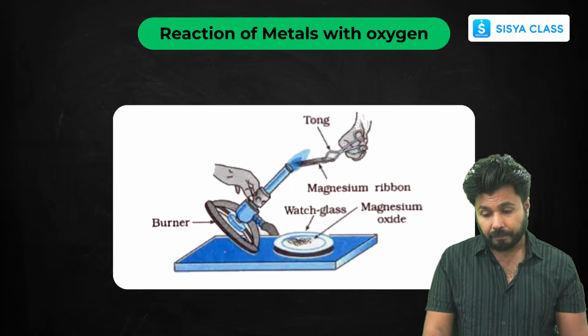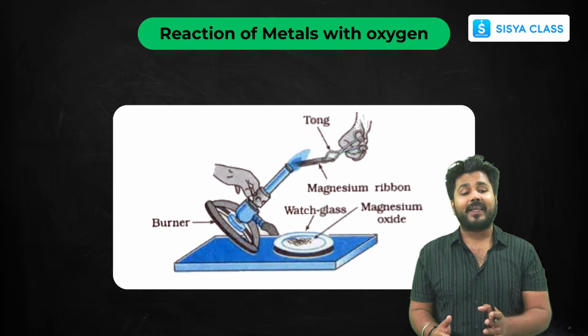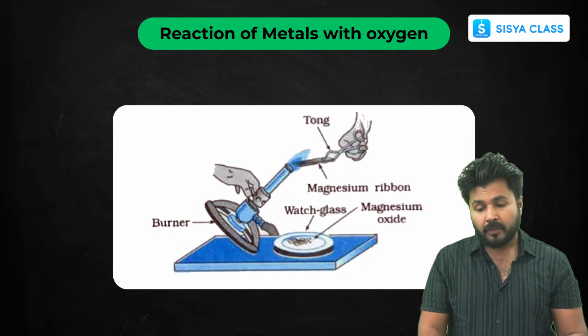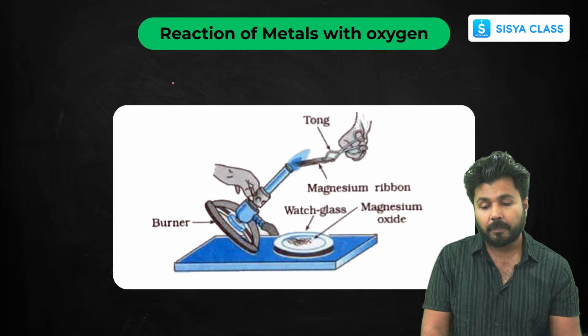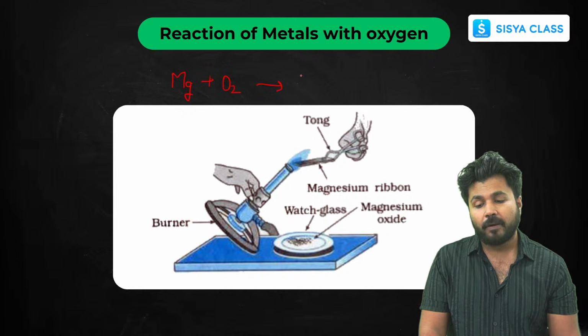Now this is a very common experiment that you have seen in your first chapter, the magnesium ribbon experiment. I'll recall it: if you burn this magnesium ribbon in air, what will it form? It will form magnesium oxide. Now just balance it.